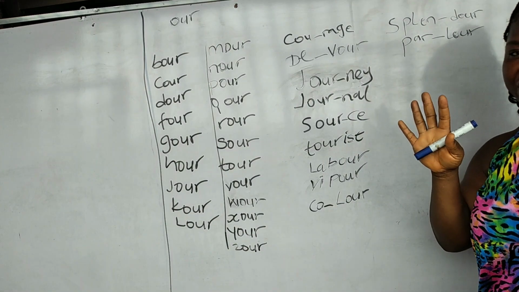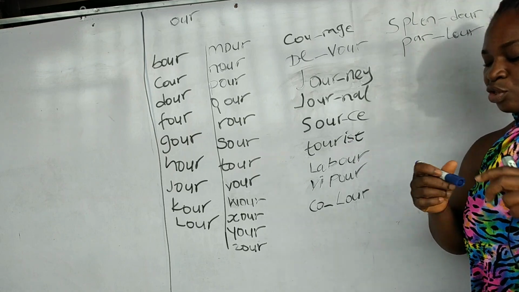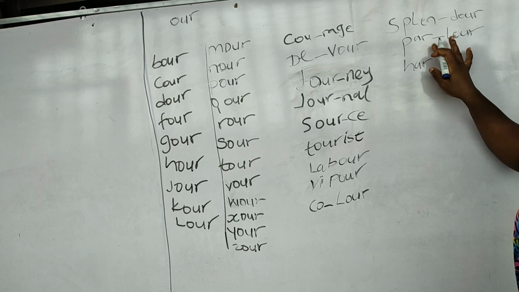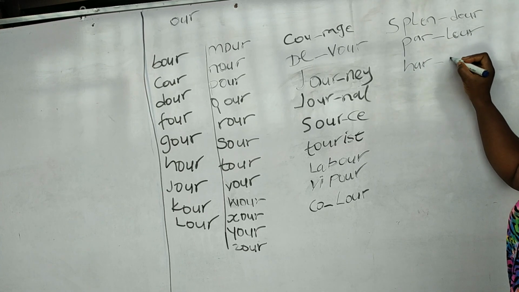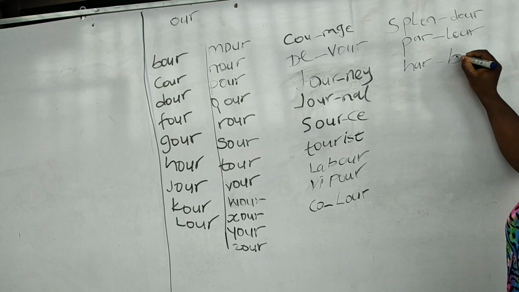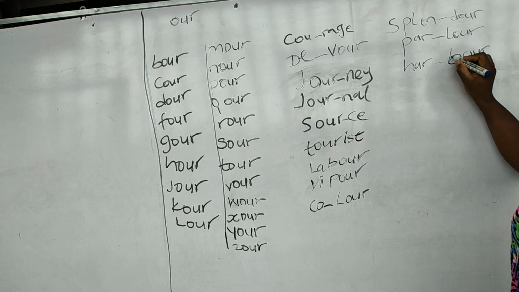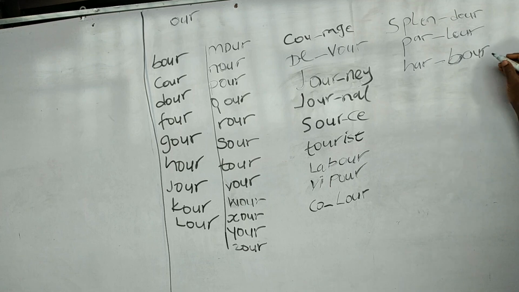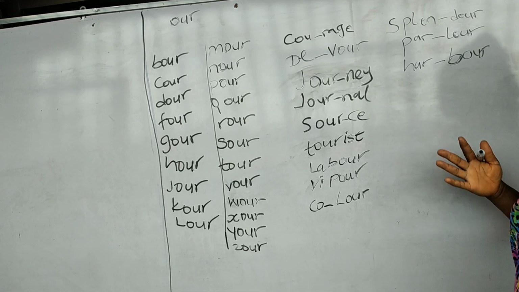Okay, let's try harbor. So I have har. Okay, this is par, this is har. Are we good? Now harbor. We have the bor, the b-o-u-r. This is bor. Okay, I don't actually know what is wrong with my marker today. Just pardon me. So we have harbor. All right, so you can see how it goes like that.